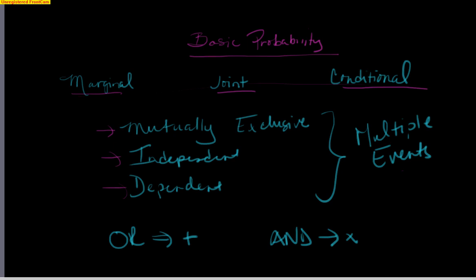Finally, what you really want to remember are the two rules. If you have the word or, that usually means we're going to apply the addition rule. And if you have the word and, it means you're going to apply the multiplication rule. So if at any time you're struggling with what to do, come back and watch this video, and it covers all these different types of basic